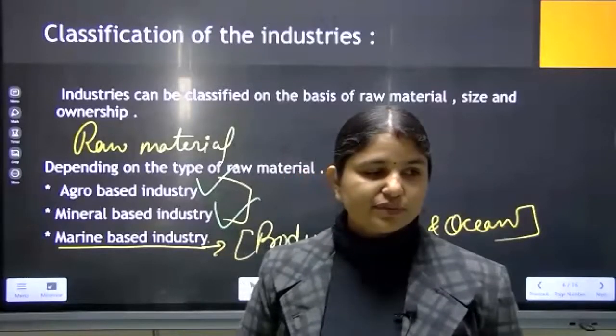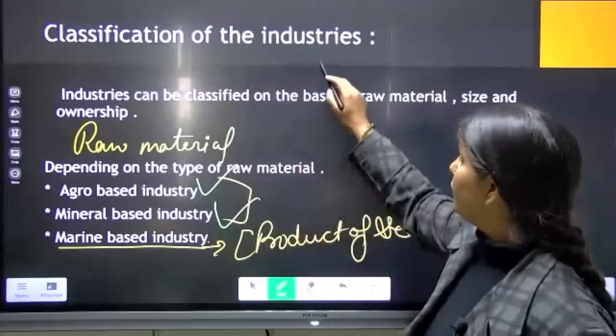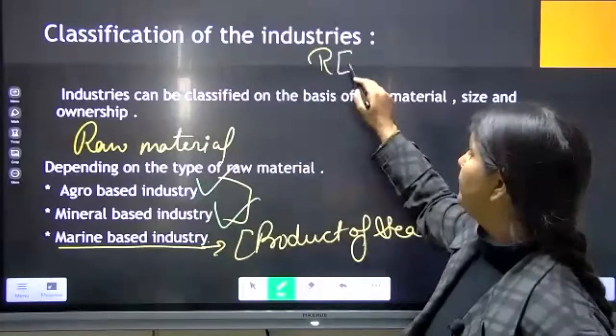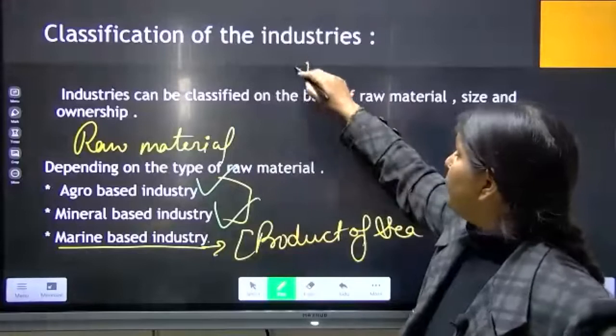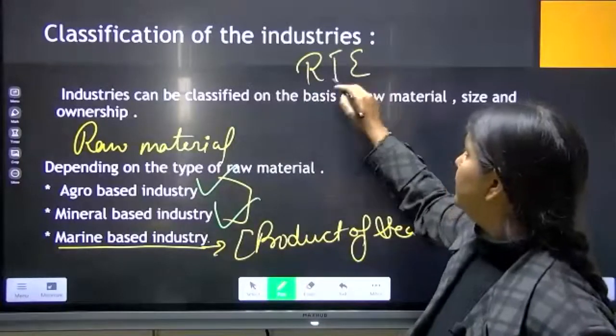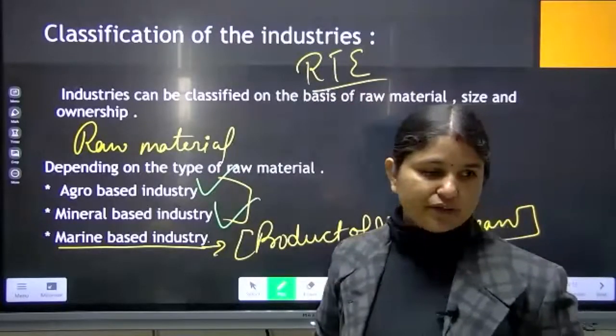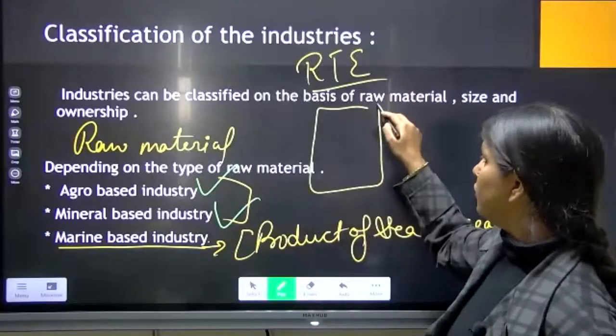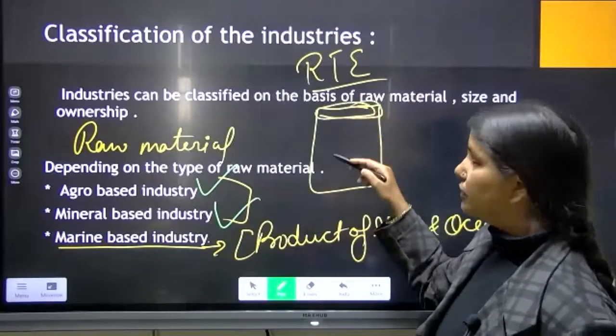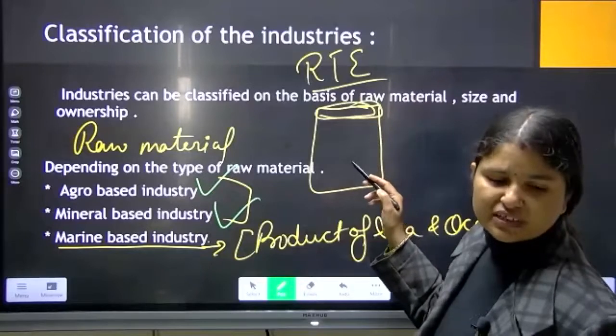Besides that, one more company is there. The name of the company is RTE, that is, ready to eat. In that, what is happening? Suppose this is the box. In this box, seafood is there, maybe fish or any other type of food.